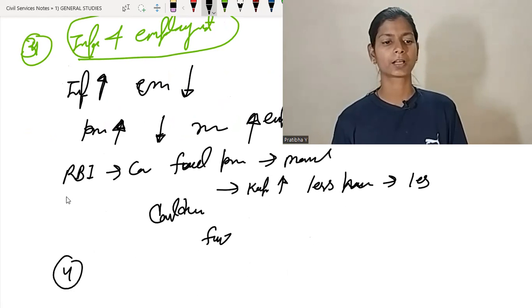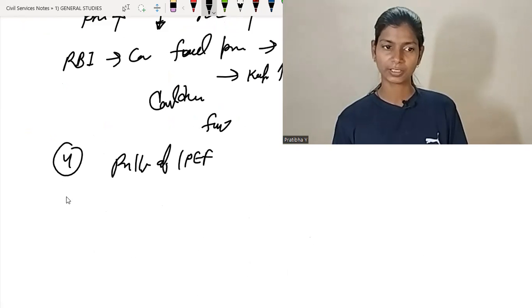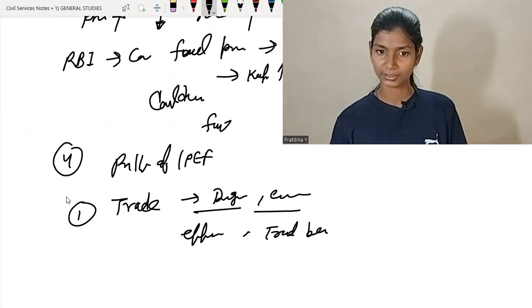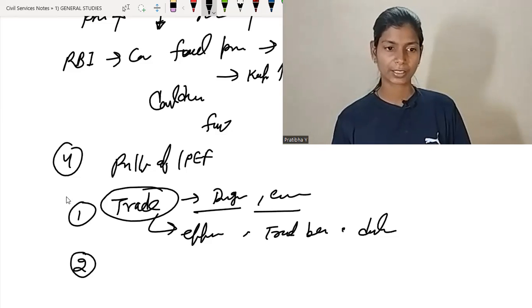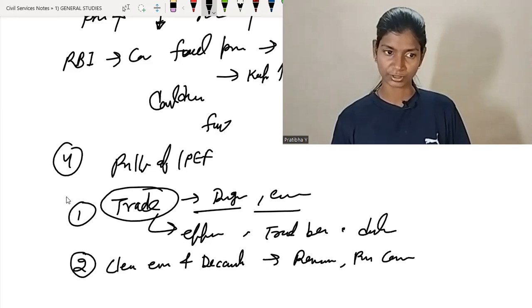Okay. Fourth one is the pillars of IPEF, four important pillars. First one is related to trade: digital economy, emerging technology, making trade efficient and smooth between cross-border nations, data localization. All these things are in the pillar of trade. Second one is related to clean energy and decarbonization. Here we are focused on renewable energy, purchasing of carbon credit and all those things.